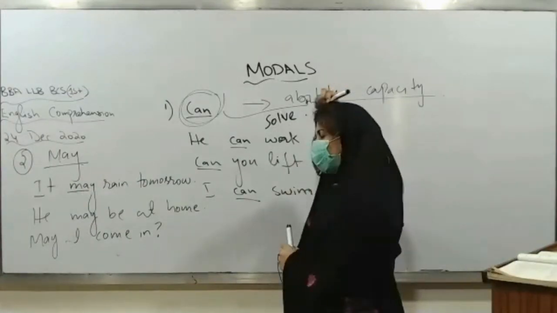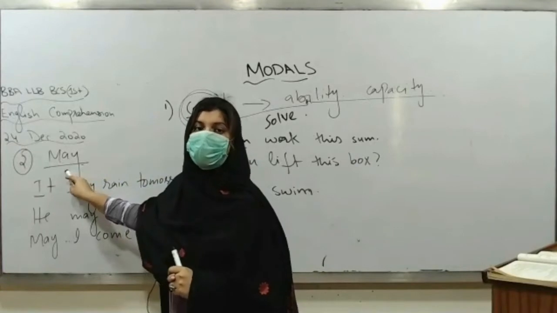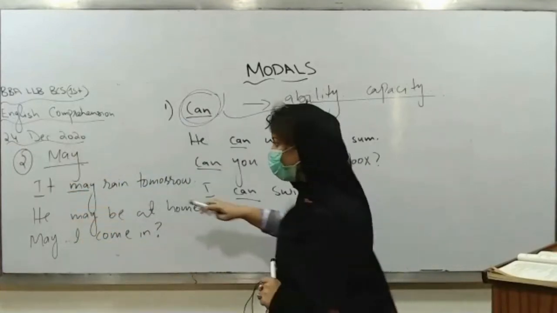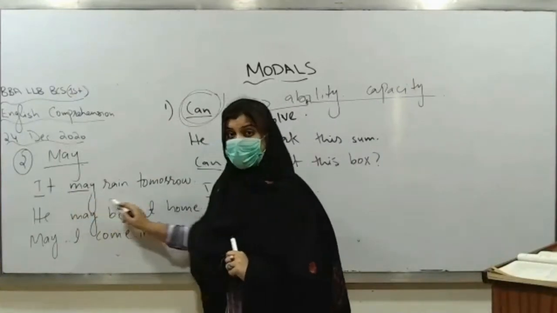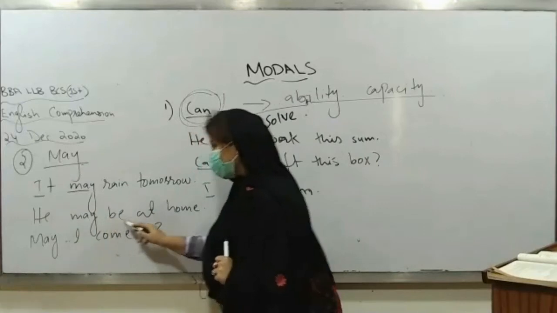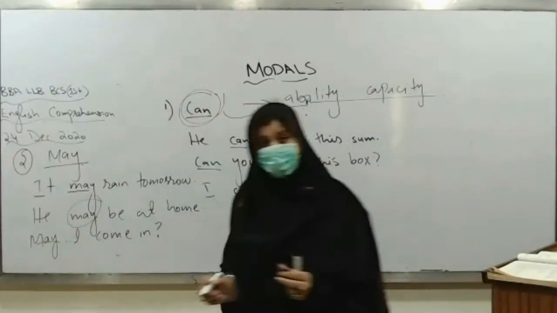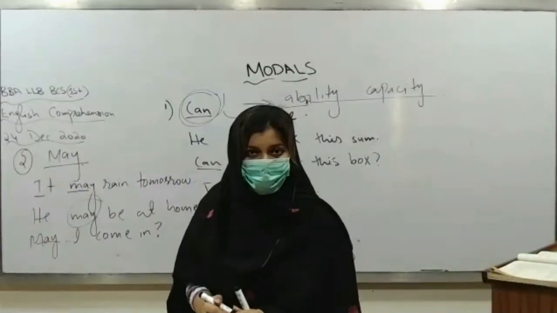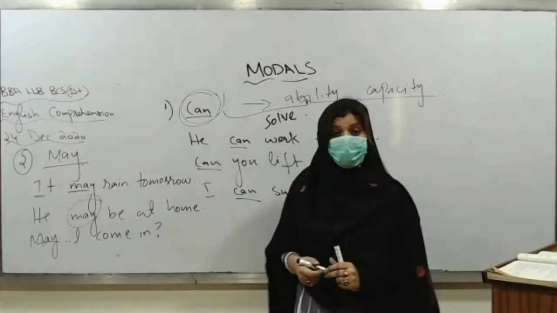Now the next is what? It is may, and may is called as what? It is again another model. May is another model which we are going to talk about. If you look at these examples, the sentence says it may rain tomorrow. He may be at home. May I come in? So who will tell me why we have used may here? What is the purpose of may here, or what may is actually expressing?